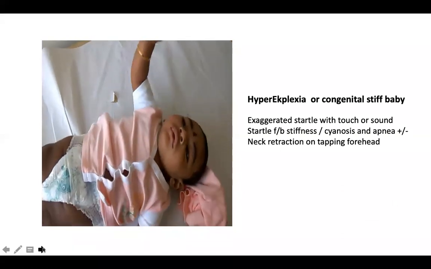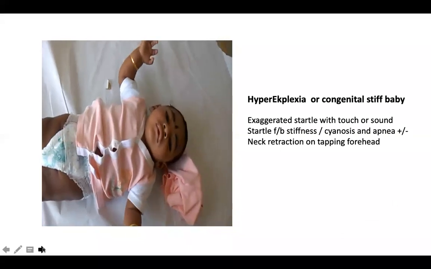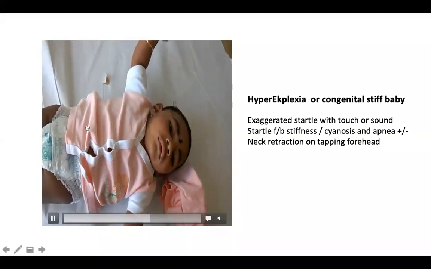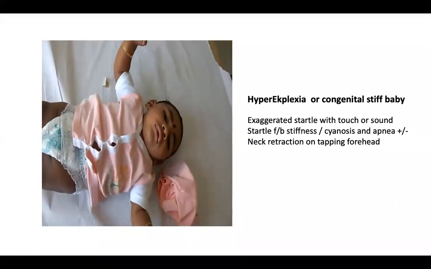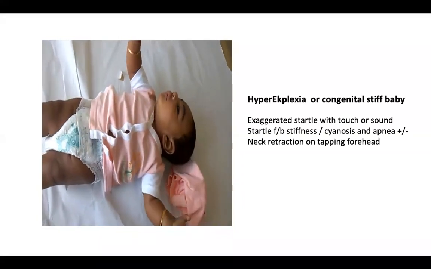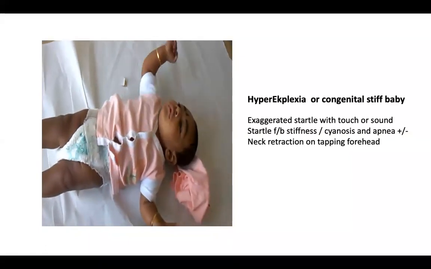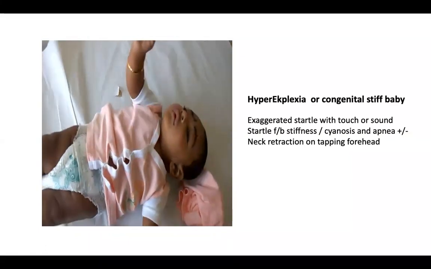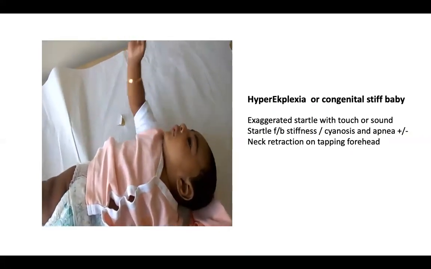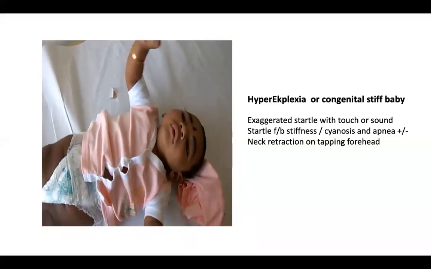Now, hyperekplexia is a very unique symptom, but could be life-threatening as well. Some of these children can have such severe stiffening that they end up having apneas and cyanosis and sudden cardiac arrest. Some of these are autosomal dominant, meaning the father or the mother can have some exaggerated startle, and the child can have a severe form of startle called hyperekplexia, and some of them are very much treatment responsive to clonazepam, whereas some of them are not. Some of them are associated with other neurometabolic and neurogenetic conditions and bad epilepsies or brain injuries as well.